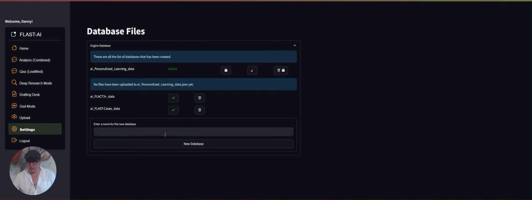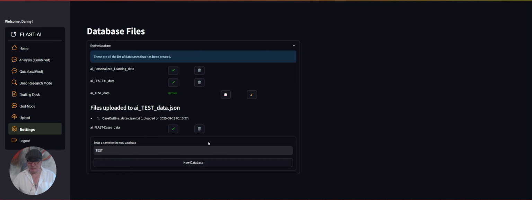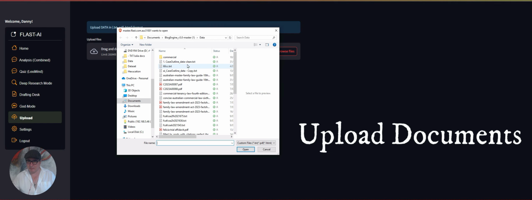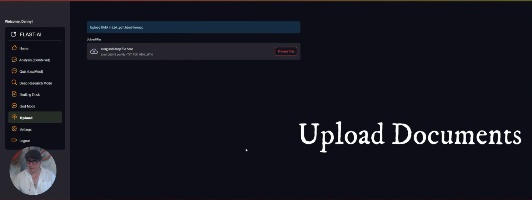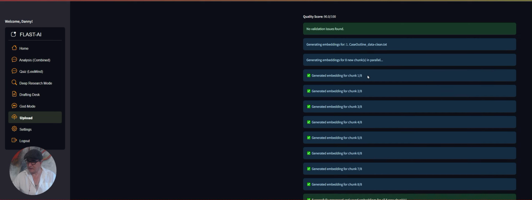In settings, we're going to create a new database called test. And that's how easy it is to create a database within the system. You can switch between them by just clicking the tick mark there. Now, we're going to upload some information into that new database. We're going to click on browse here, and from browse, I'm going to upload an affidavit that we've cleaned the data out of and sanitized, so all the names and circumstances are changed, so it's fine to use here for our test purposes.